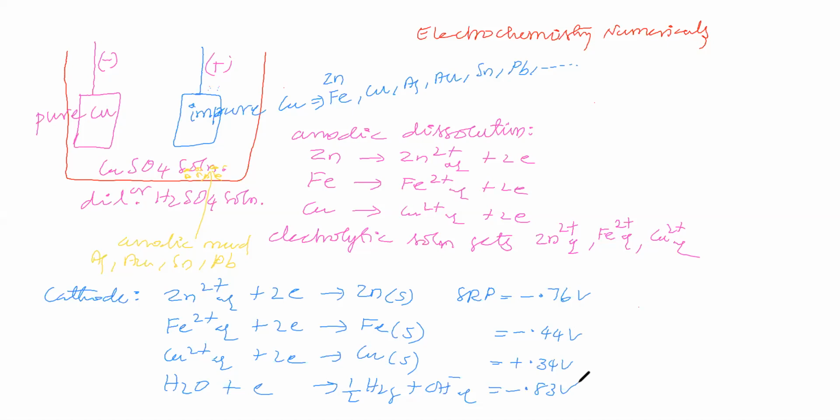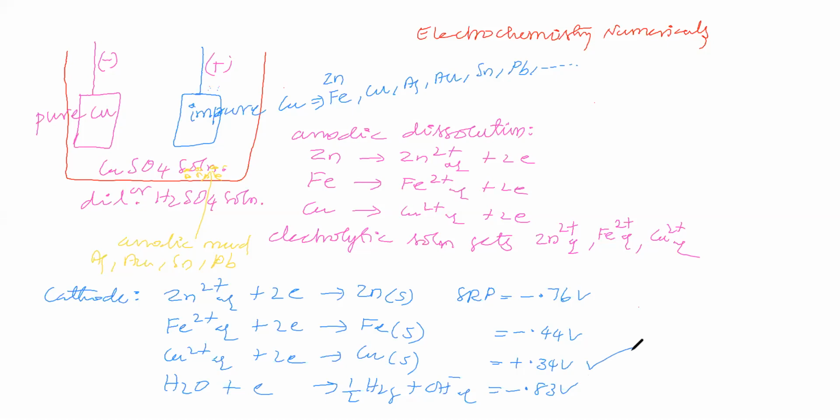Now, which is undergoing preferential reduction, that we have to see. The one which has the highest SRP undergoes preferential reduction. Copper has the highest SRP, therefore it goes for preferential reduction.